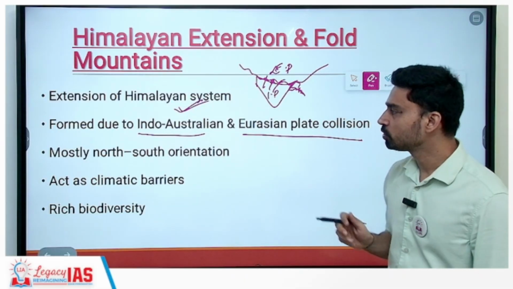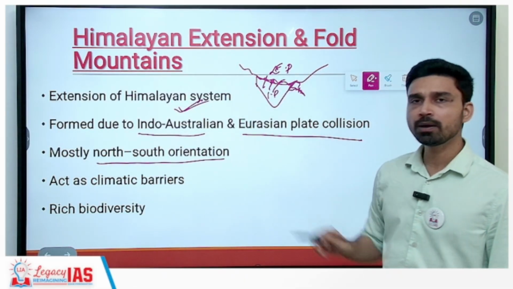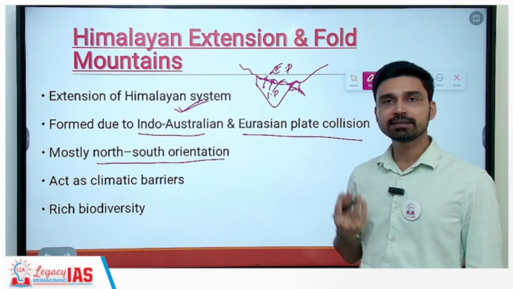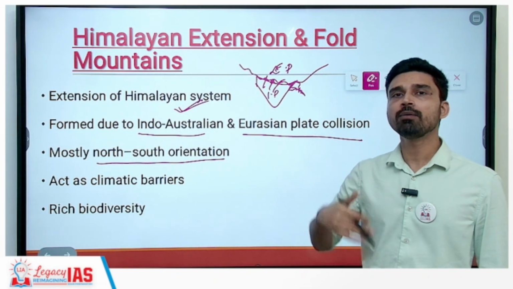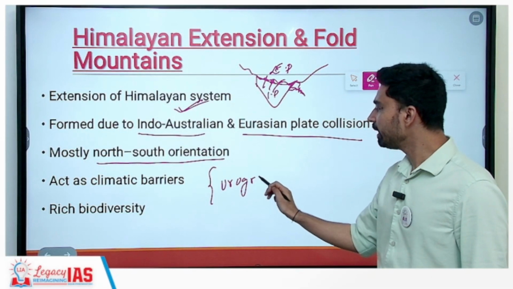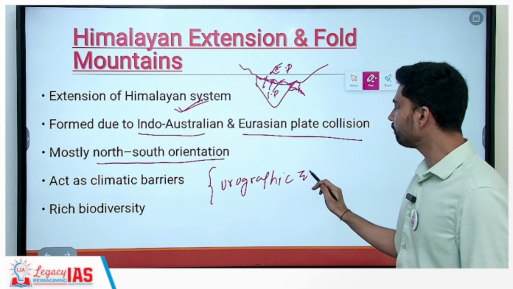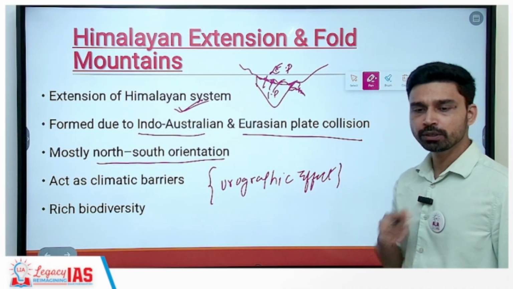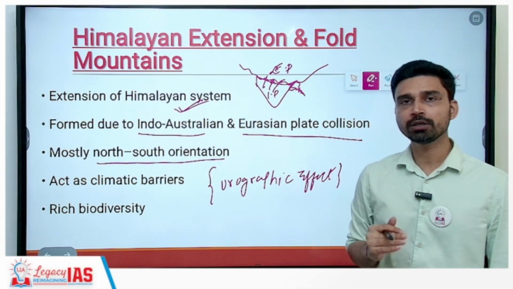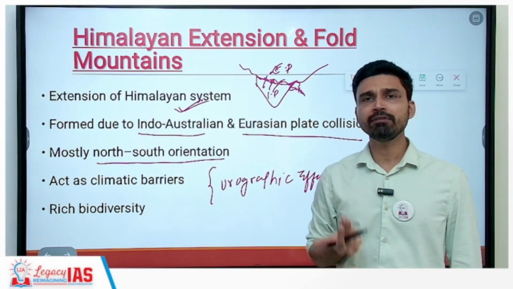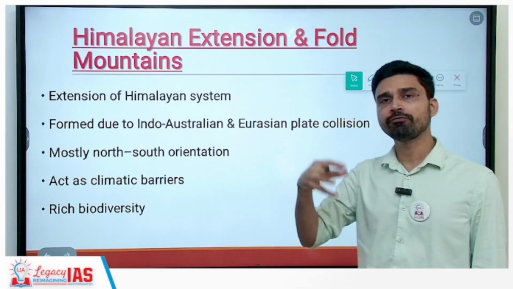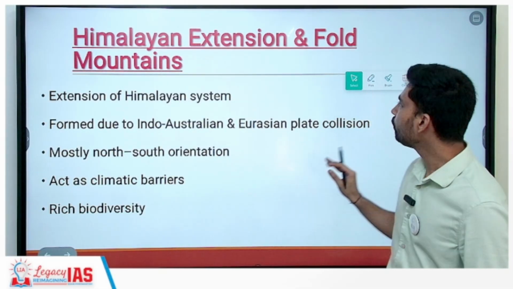So overall we can say the Indo-Australian and Eurasian plate collision is responsible for the mountain chains, mountain ranges of this entire Southeast Asia, and that's the reason why the majority of the mountains are oriented in a north-south direction. These mountains also act as a climatic barrier as they prevent winds from moving to the other side, and to some extent they also in many areas create what we term the orographic effect. The orographic effect refers to the effect where winds flowing across a mountain rise along one slope and cause heavy precipitation there, but on the other slope when they descend, they are dry, cold winds that do not cause any rainfall. However, in this region, because of various types of physical diversity, the biodiversity of the area is also rich.